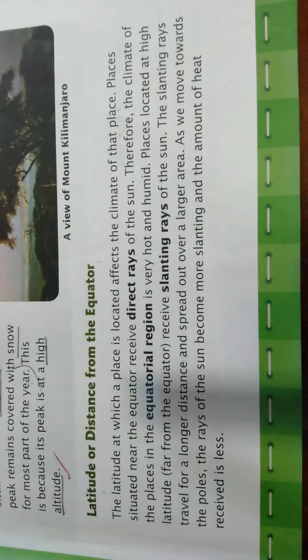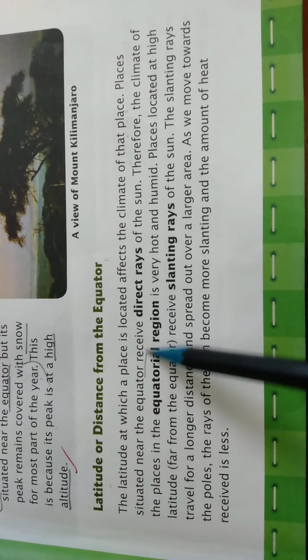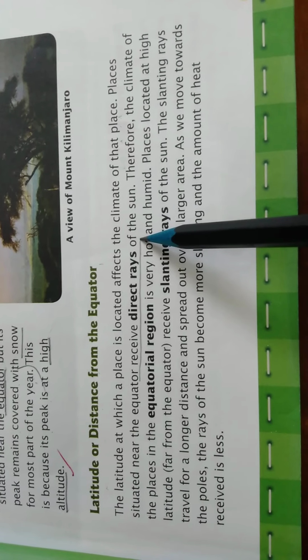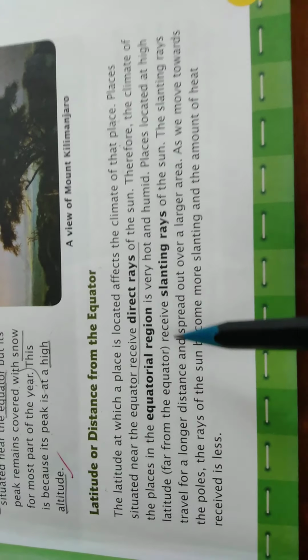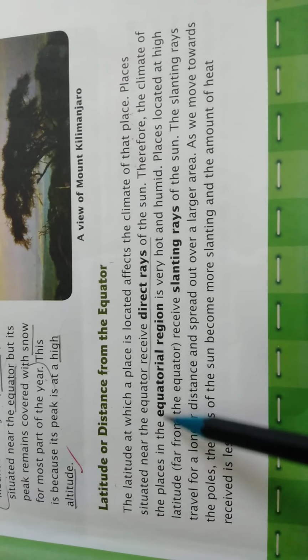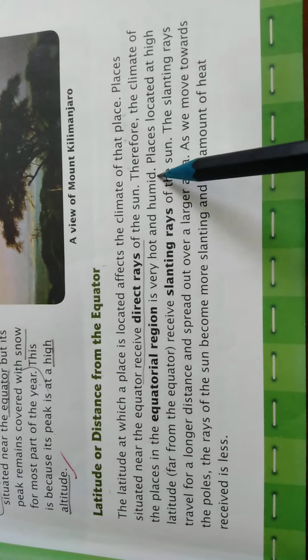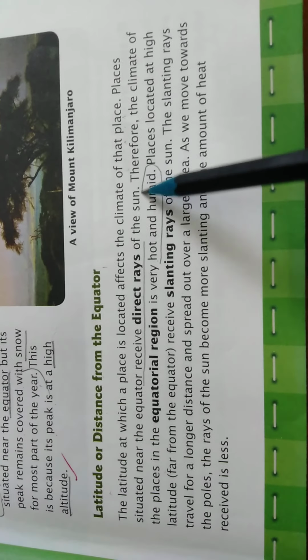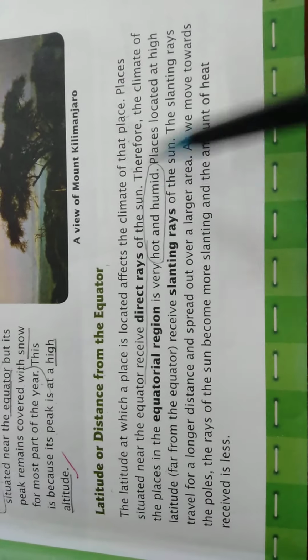So the places which are situated near the equator receive direct rays of the sun, due to which that is the hottest region. Okay, therefore the climate of the equatorial region is very hot and humid. So the places which are near the equator are very hot and humid.